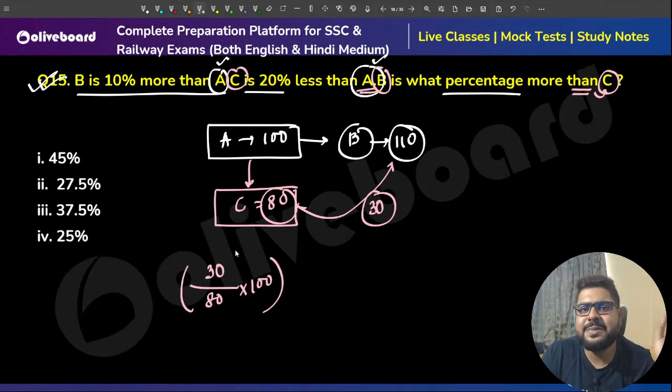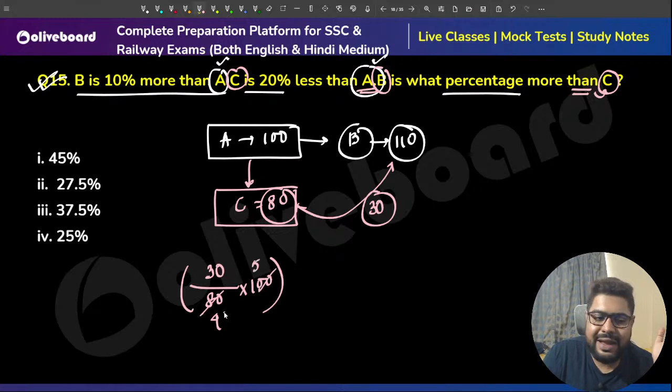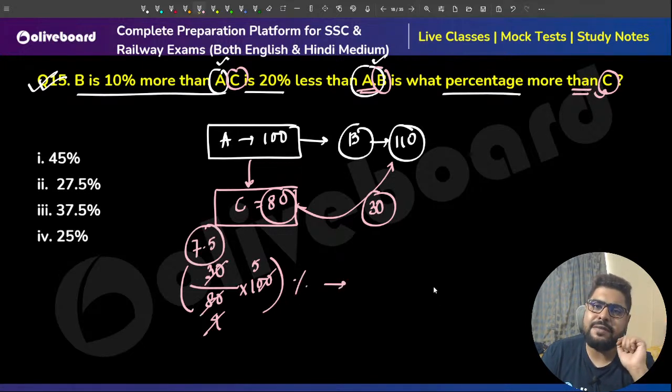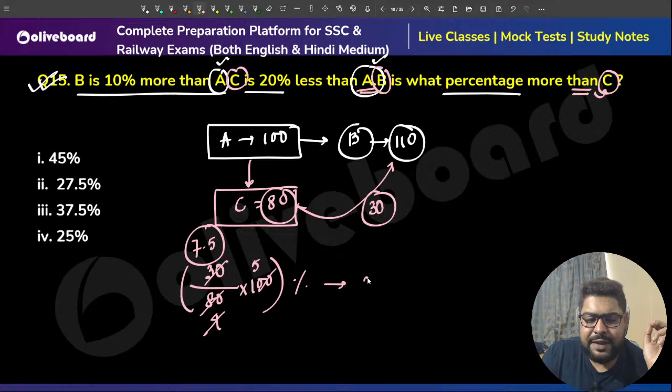Fraction to percentage means multiply by 100. This is 4, this is 5. So this is 15 by 2. I'm doing it directly. 15 by 2 means 7.5. So 7.5 into 5 is how much? 7 5s are 35 and half of 5 is 2.5. So it is 37.5%.